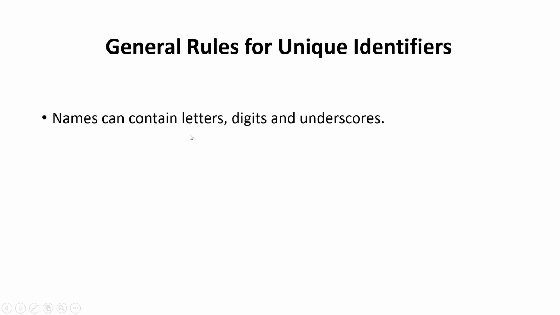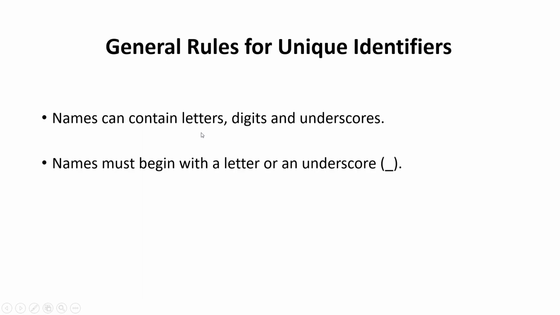General rules for unique identifiers. Names can contain letters, digits, and underscores. All the variable names or identifiers can have letters, digits, and underscores. Names must begin with a letter or underscore. When you are creating a variable, its name or identifier must start with a letter or underscore. It should not start with a digit or number.